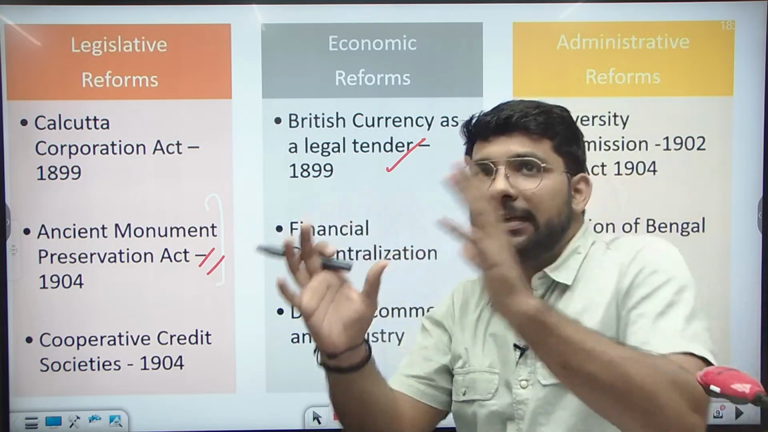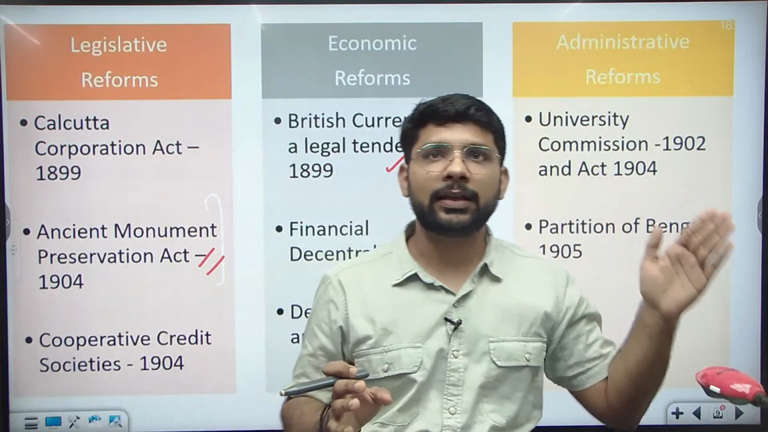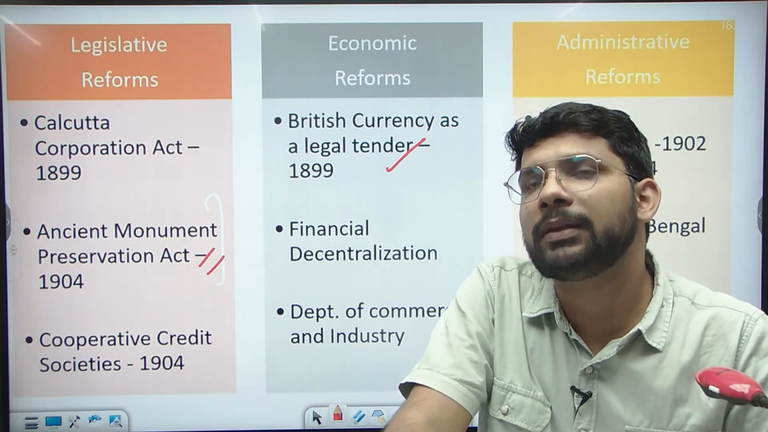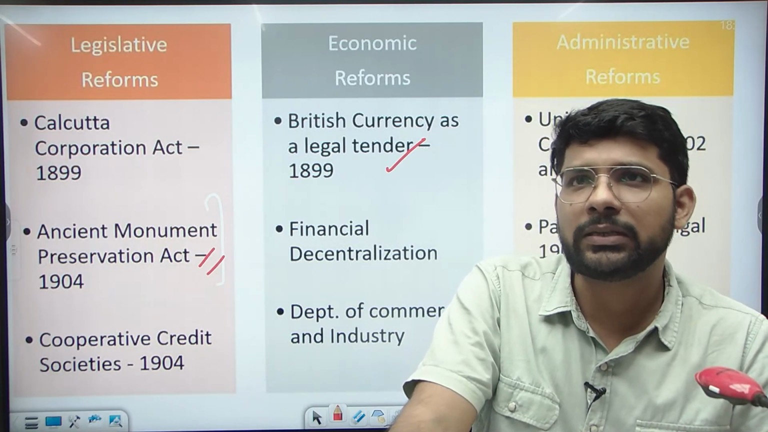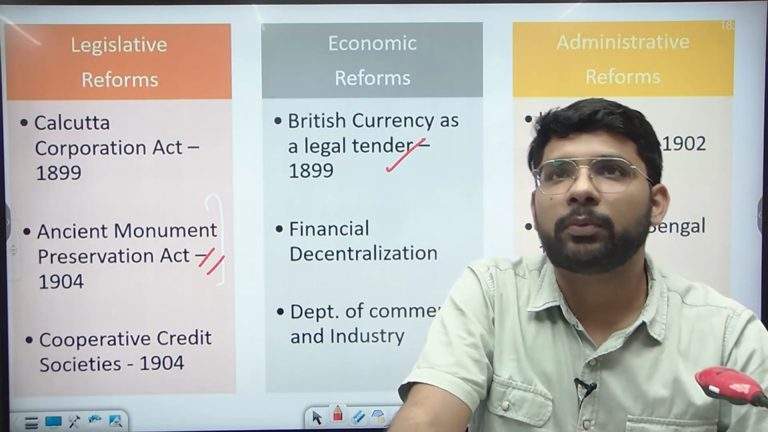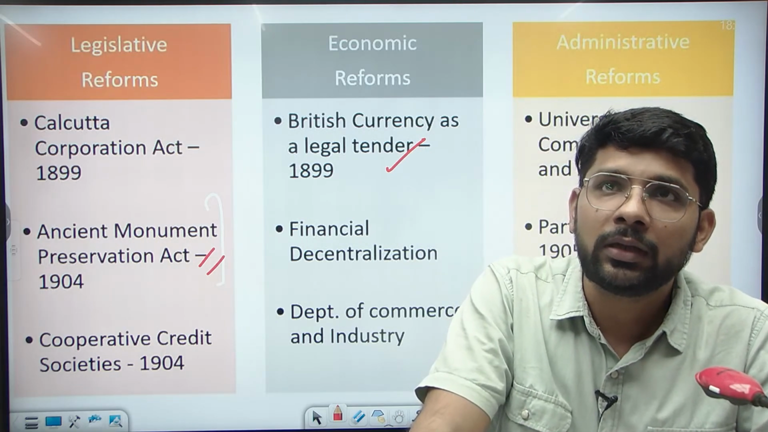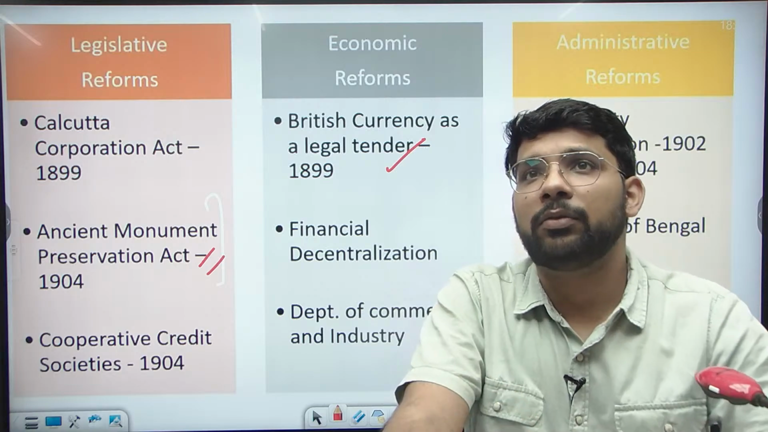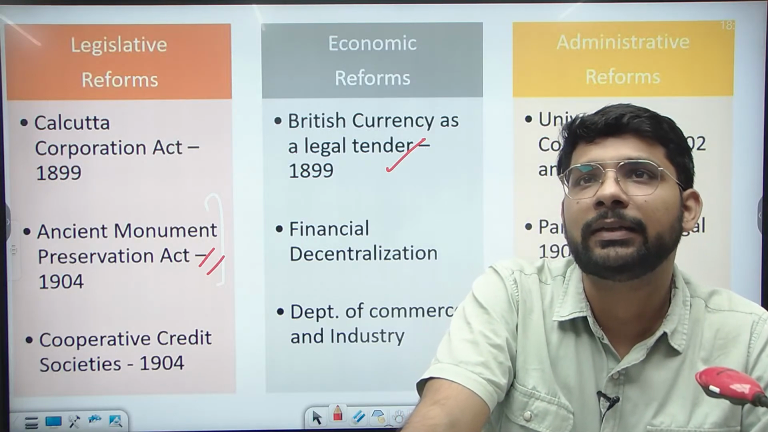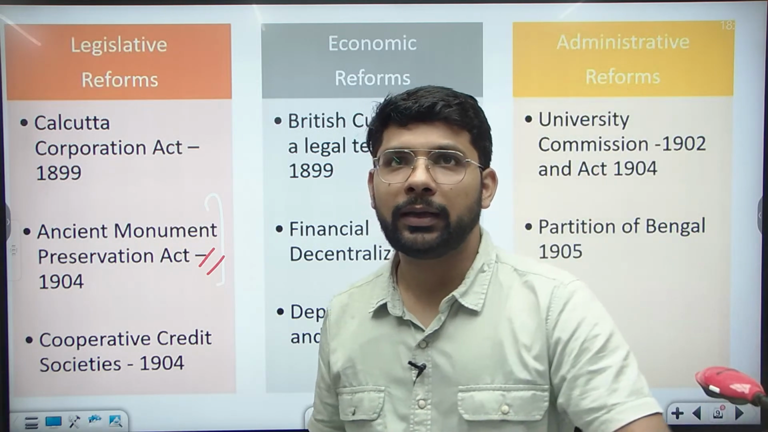Then the financial decentralization. Here, financial decentralization means that initially the central government allocated some of the finance to the provincial governments, and the provincial governments were saving some of the money through taxation and other methods, and the central government used to take that money from the provinces. But Curzon introduced this decentralization, so the states can have their money on their own. So this was also a major step, the decentralization of finance by Lord Curzon. I hope it is clear to everyone till now.